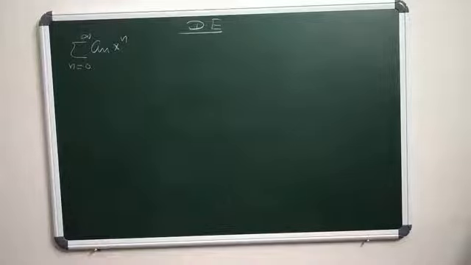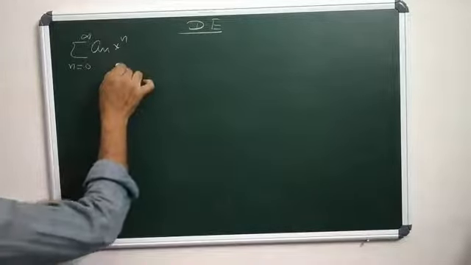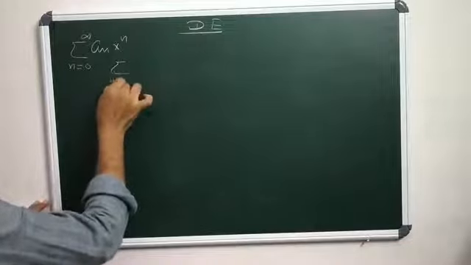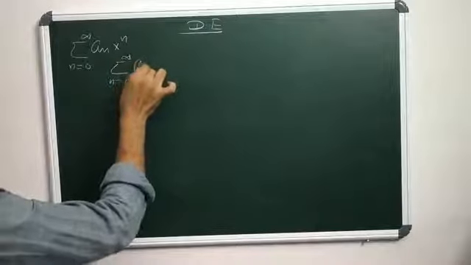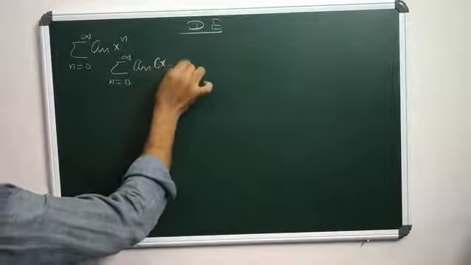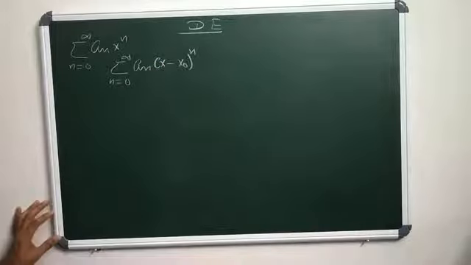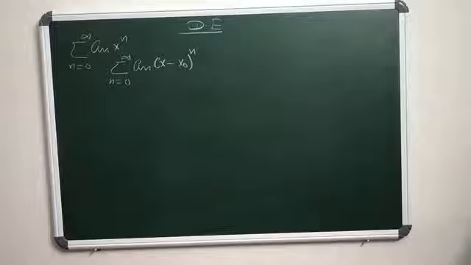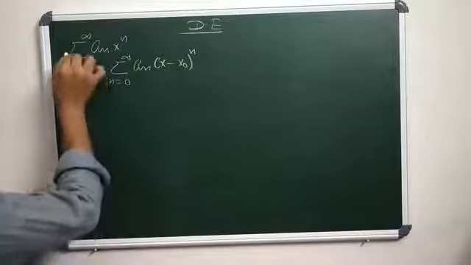Here, sigma n ranges from 0 to infinity a_n (x minus x naught)^n is called the power series in x minus x naught.